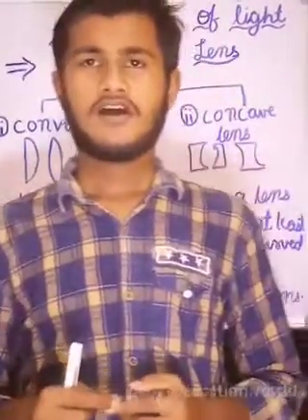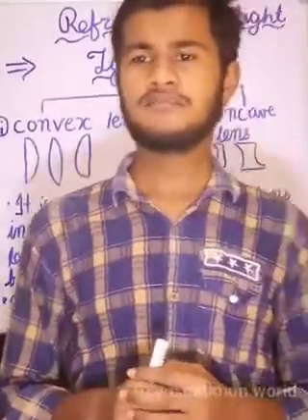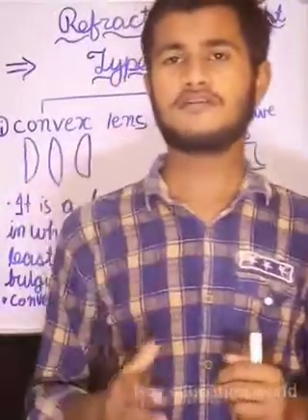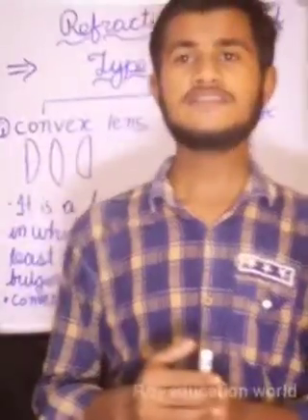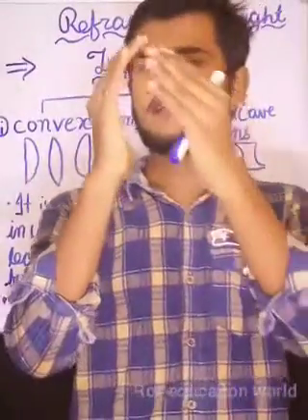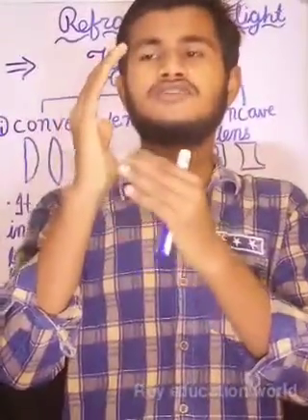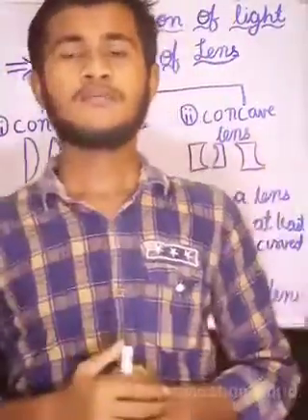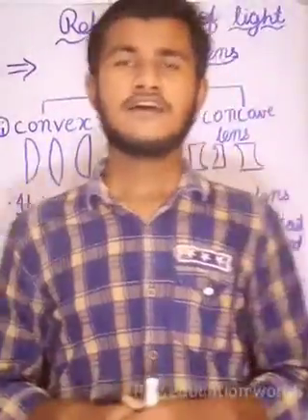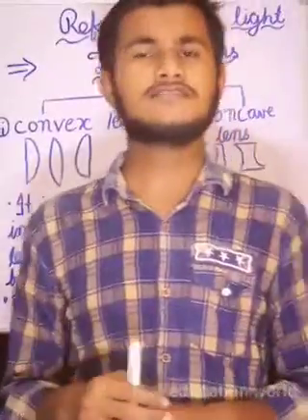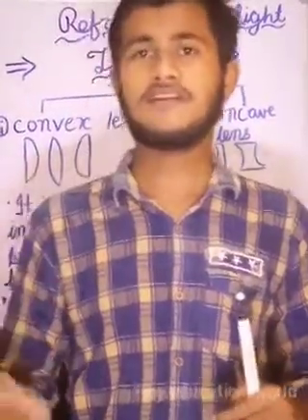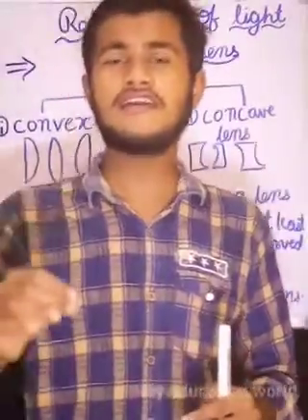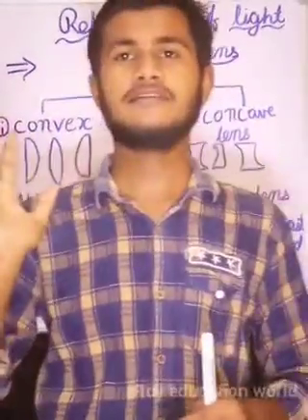Convex lens: a lens in which at least one face is bulging outward. What does outward mean? Something like this, it bulges outwards. It is also a converging lens. What does converging lens mean? After refraction, it converges all the rays at a single point.